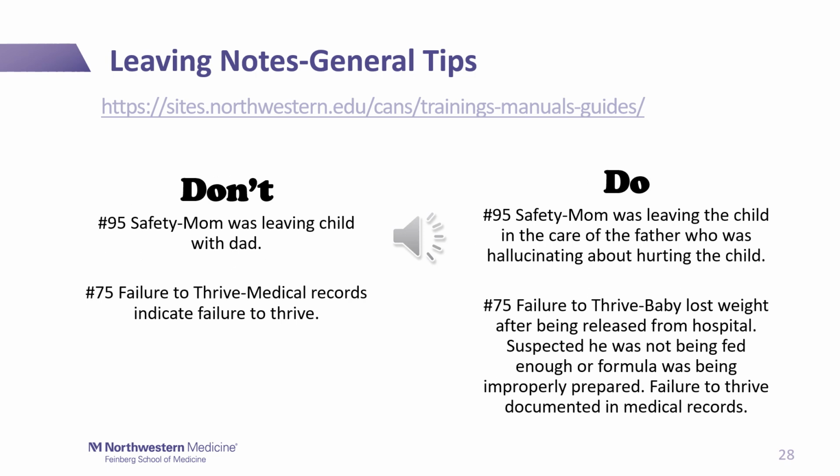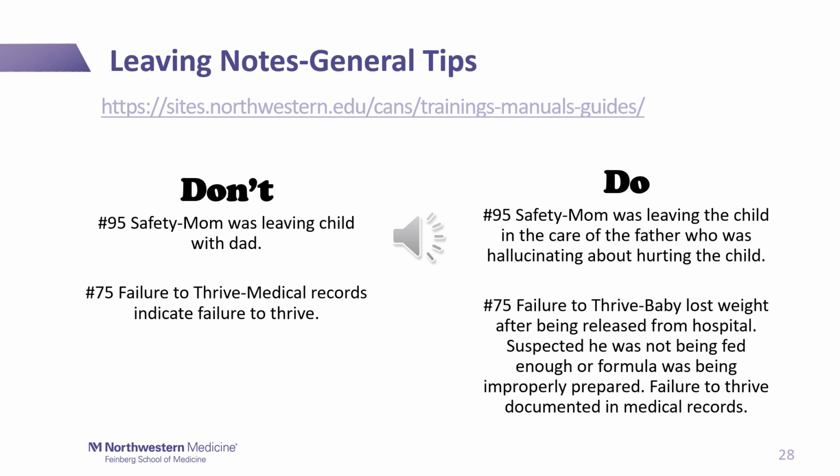This page shows us some do's and don'ts when leaving notes for identified needs. An example for a don't note, on number 95, safety: mom was leaving the child with dad. We don't know why that would be a safety concern with this particular item based on this note. But if the note stated mom was leaving the child in the care of the father who was hallucinating about hurting the child, we then will understand why that rating level was given to that item, number 95, safety.